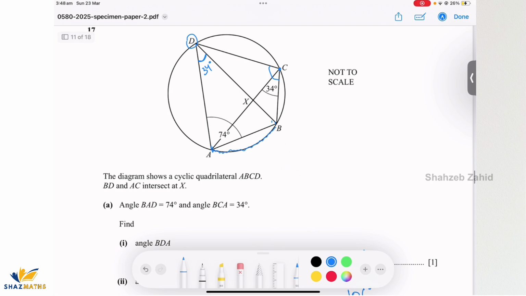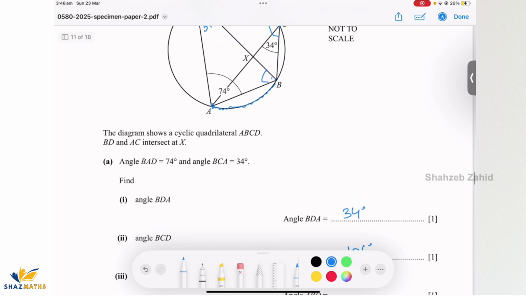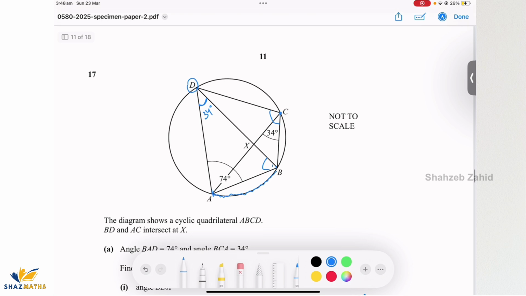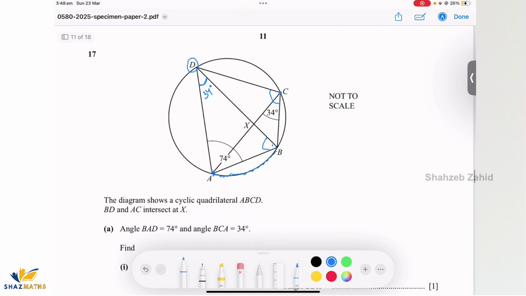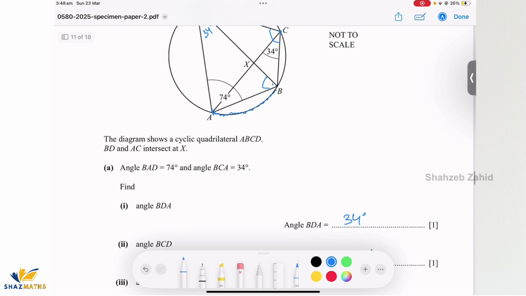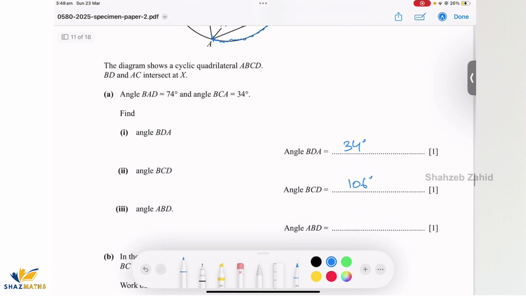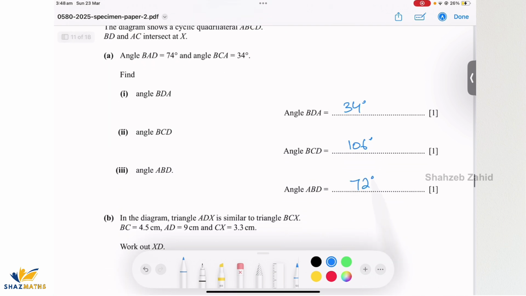So ABD, we have to find out this angle. So it's simple. Angle ABD, it's a triangle. So 74 plus 34 would give me 108, and 180 minus 108 gives me 72 degrees. So this should be 72 degrees.